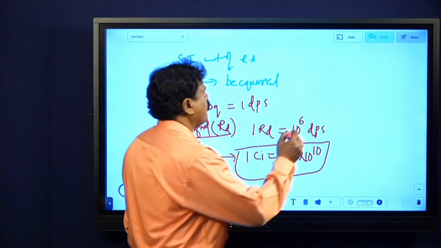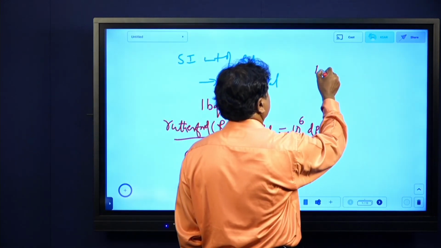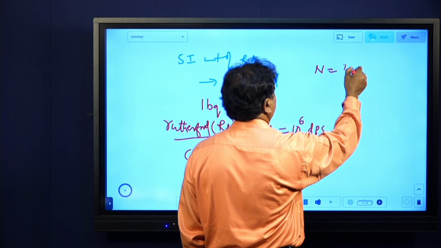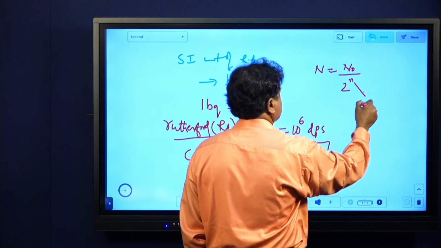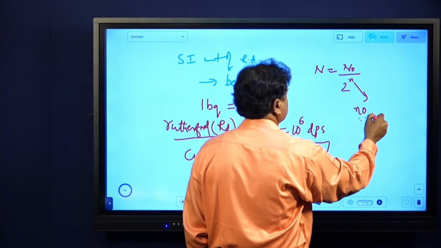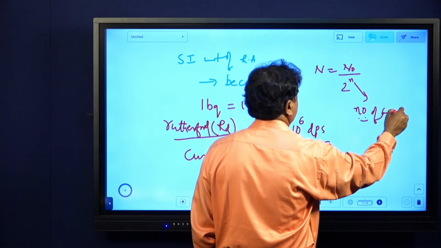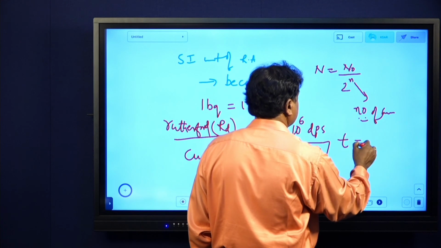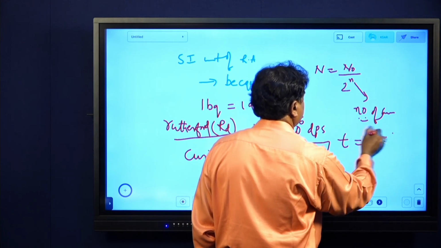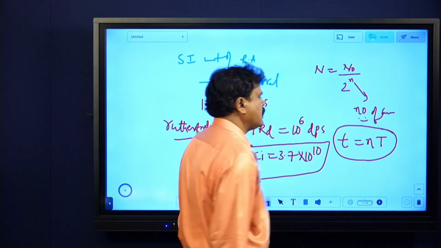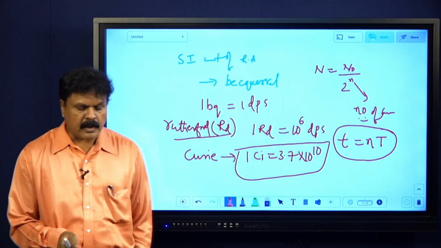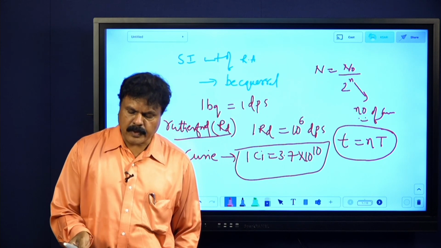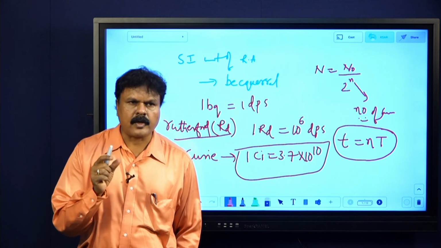Now, some formulas. Try to remember this, it will be helpful in solving problems: N equals N0 by 2 power n, where small n is the number of half-lives. And small t is n into capital T, where T is the half-life. Try to remember this. This is about radioactivity, and this radioactivity comes under the chapter nuclei.